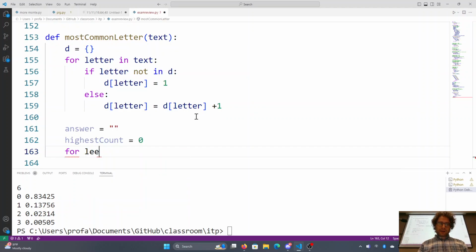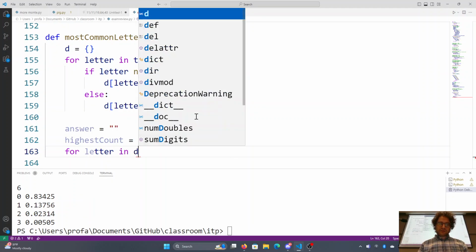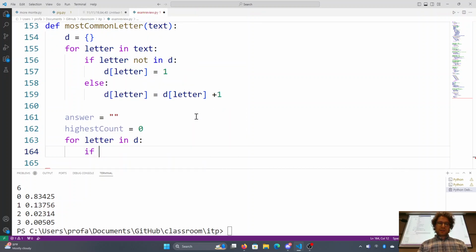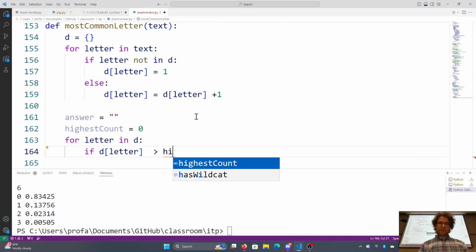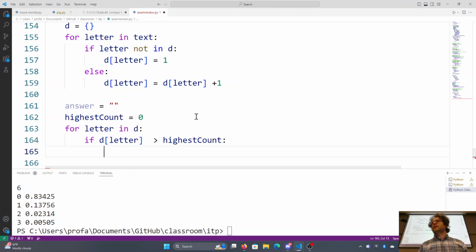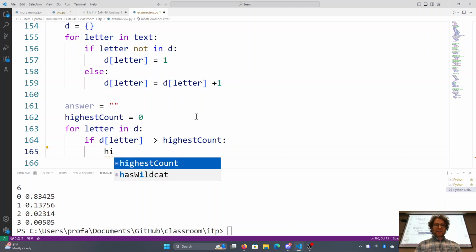For each letter in our dictionary, if the count of that letter, what we've stored in the dictionary for that letter, is bigger than the largest number we've seen so far, and by definition it will be, even at 0, because the values are always going to be at least 1. If that's the most common letter we've seen, then we set that value to be the highest count.